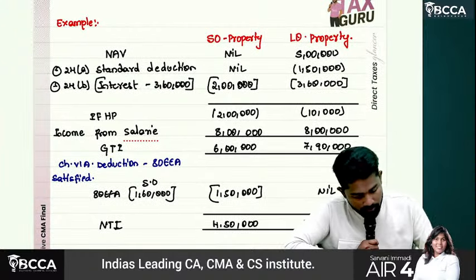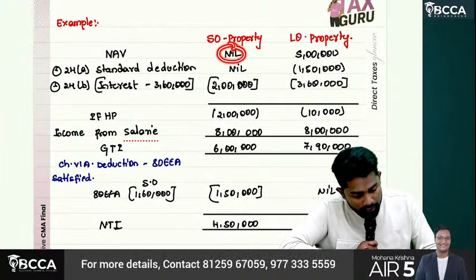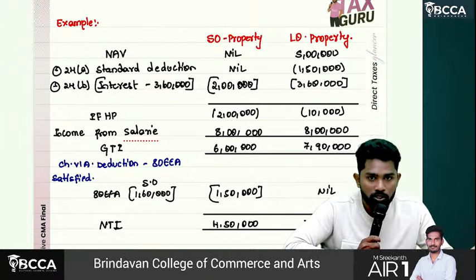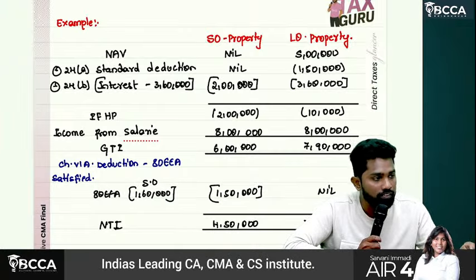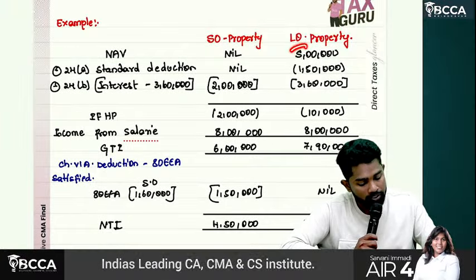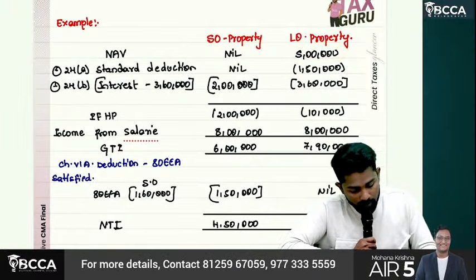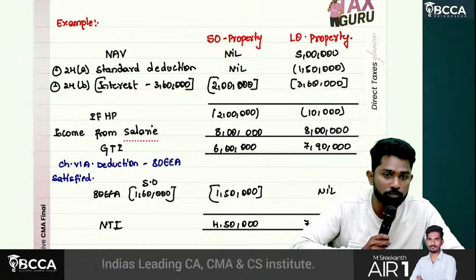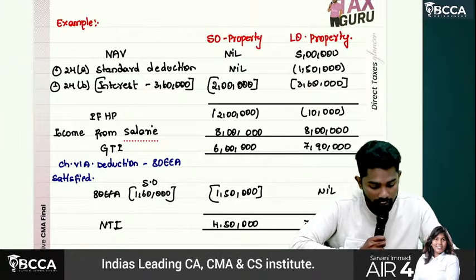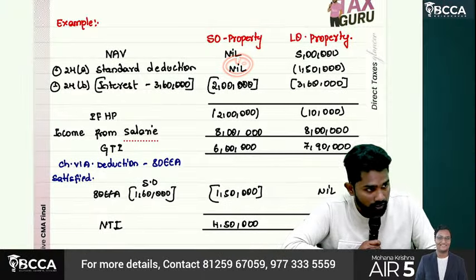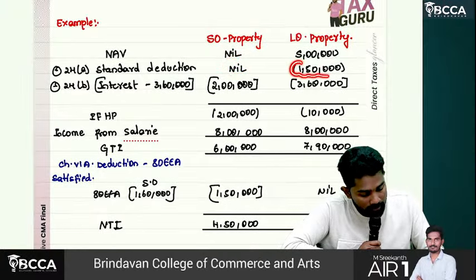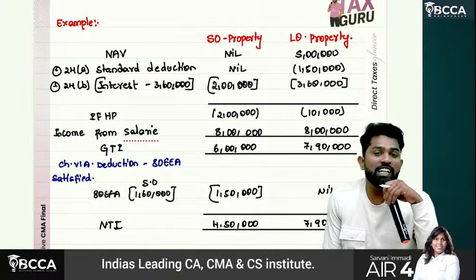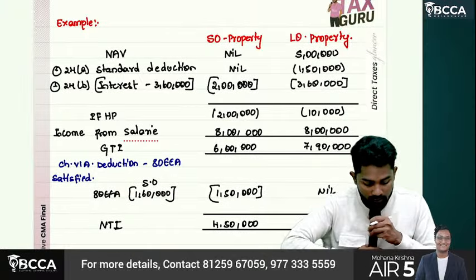Example, sir. Self-occupied property, NAV nil. Why self-occupied property NAV nil? No rental income will be there, right? So straight away NAV nil. Let out property, assume it as 5 lakhs. Now section 24, standard deduction. How much is the standard deduction, sir? House property, 30% of NAV. So self-occupied nil. Let out property 30% means 1,50,000. Then 24B interest. How much interest is allowed as deduction, sir?